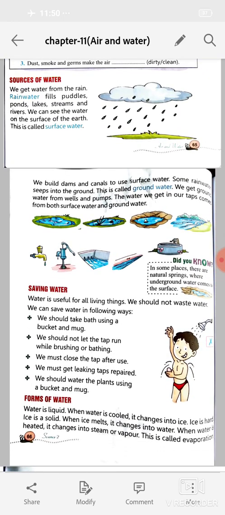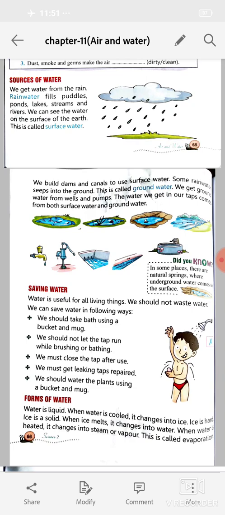Now, sources of water. We get water from the rain. Rainwater fills puddles, ponds, lakes, streams, and rivers. We can see the water on the surface of the earth. This is called surface water. We build dams and canals to use surface water.